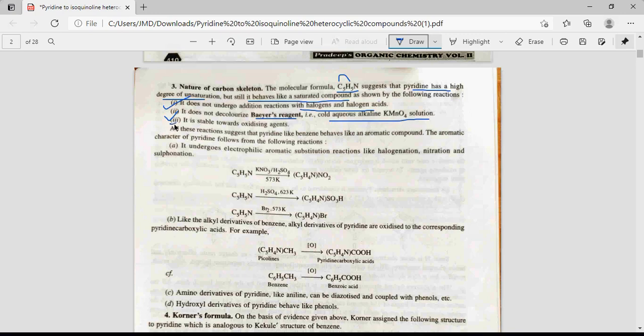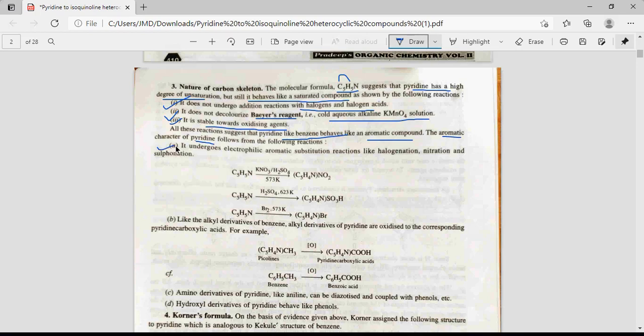It is stable toward oxidizing agents. If it were unsaturated, then according to the reactivity of alkenes, it should react with Baeyer's reagent. It should not be stable toward oxidizing agents. It should undergo addition reaction with halogen and halogen acid. So the stability of pyridine towards these reactions suggests that it behaves like benzene, like aromatic compounds. Then the aromatic character of pyridine follows from the following reactions.